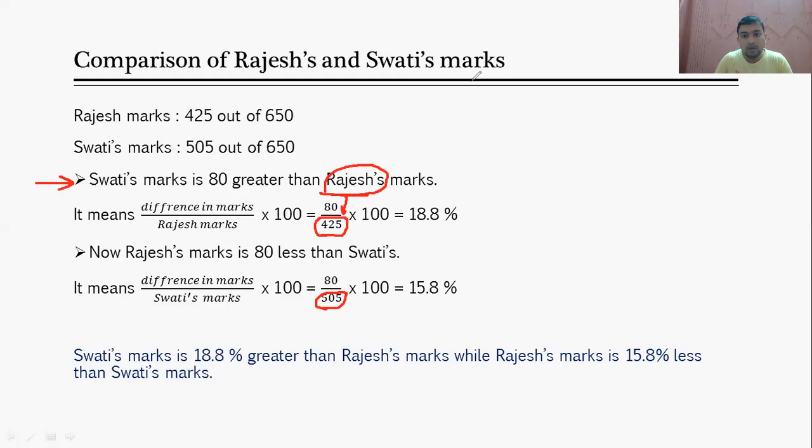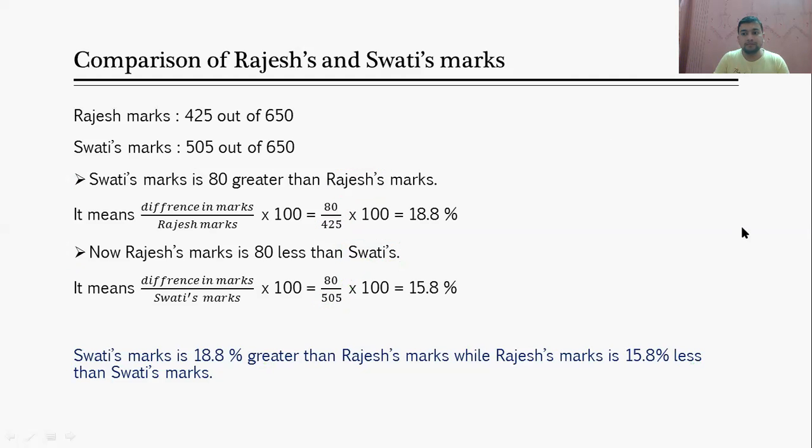Is it clear? Now, in the second case, you are calculating Rajesh's marks as compared to Swati's marks. So as compared to Swati's marks, that's why in the denominator you are taking Swati's marks. Okay. So are you getting what I am talking about? As compared to, so the second percent is important in the denominator. Whatever is related to the second percent, you have to take in the denominator. Okay. So hope you have got how you calculate greater than and lesser than using percentage.